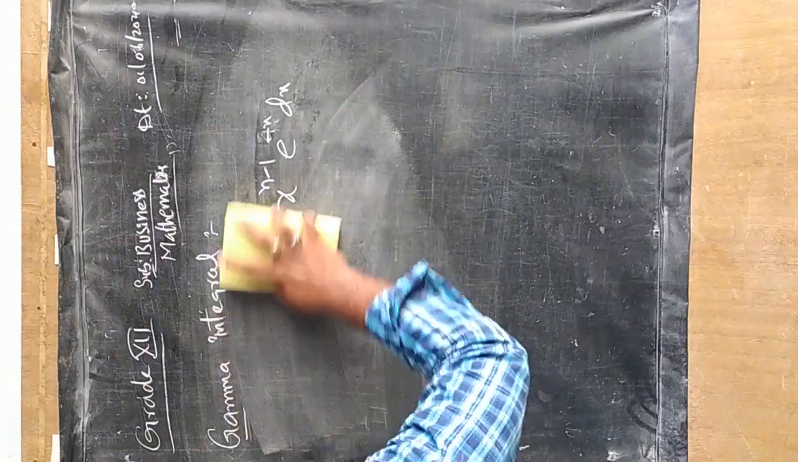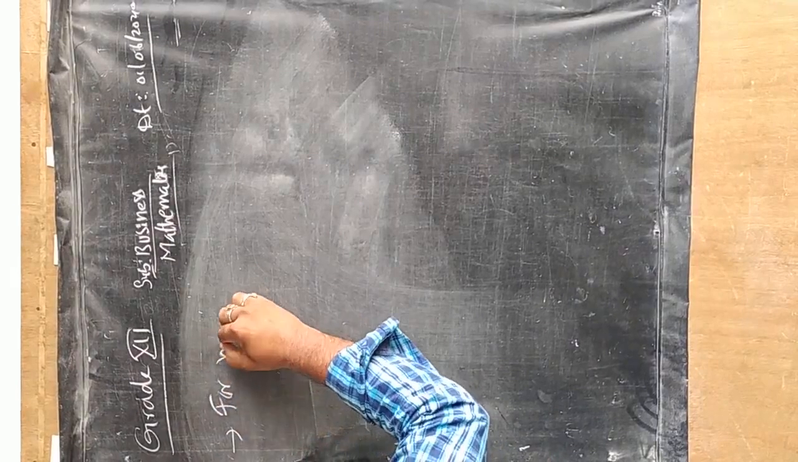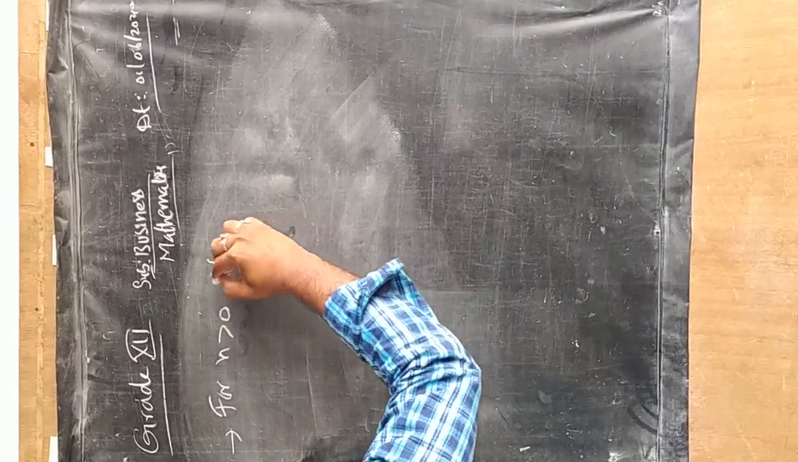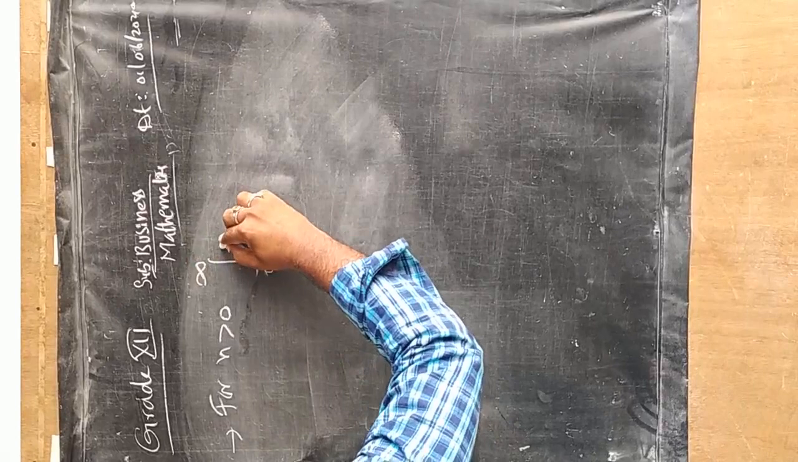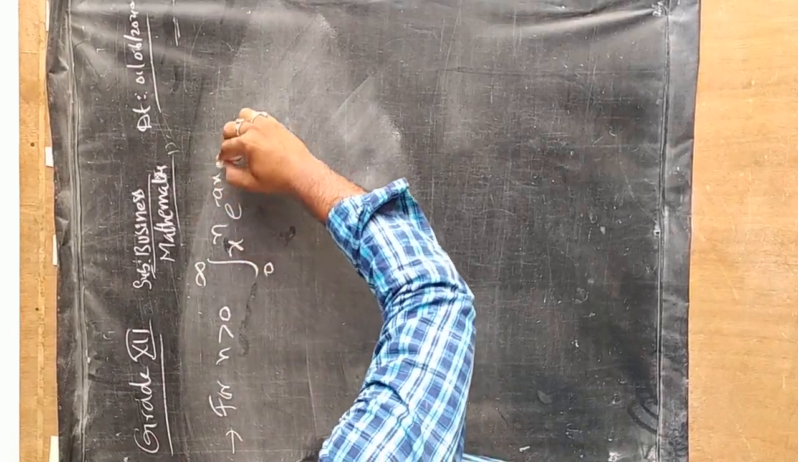Now, there is one formula related to this gamma integral. Next, there is a special case where, for n greater than 0, the integral from 0 to infinity of x to the power n, e to the power of minus ax dx.